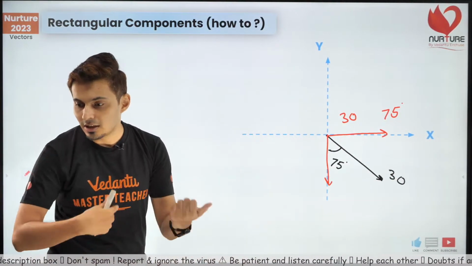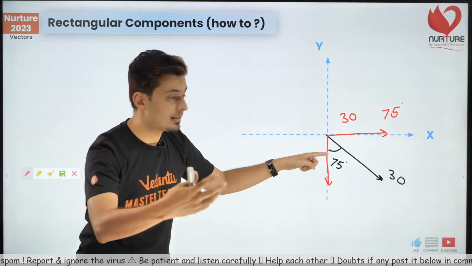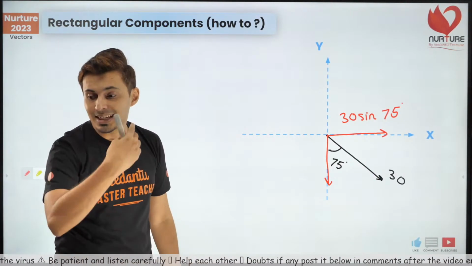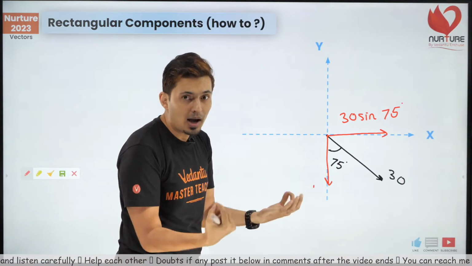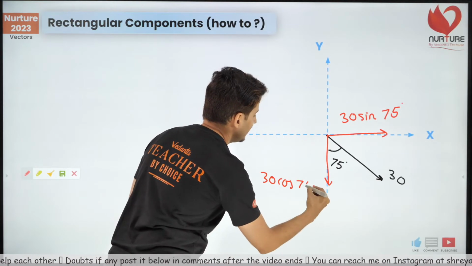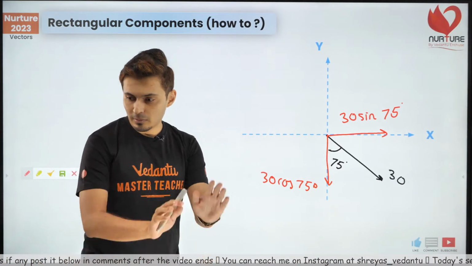Come on, quickly. Oh, be careful. It's far away. Sine. So it's 30 sine 75. This angle is closer to this component, cos, pass, closer. So this is going to be 30 cos 75 degrees. That's how this works. Very good, Shimbak.